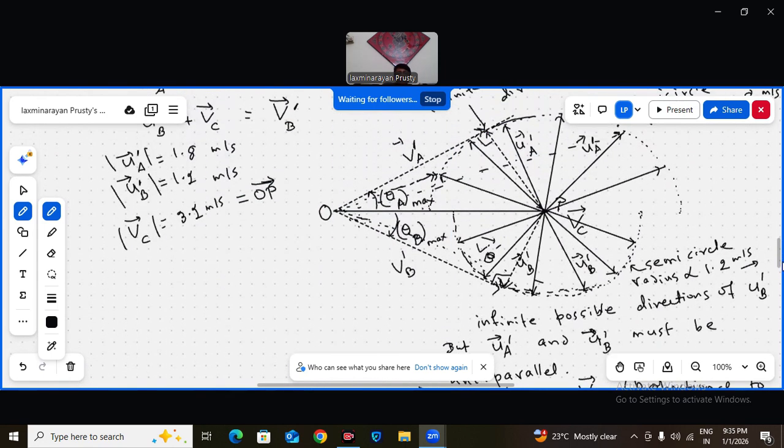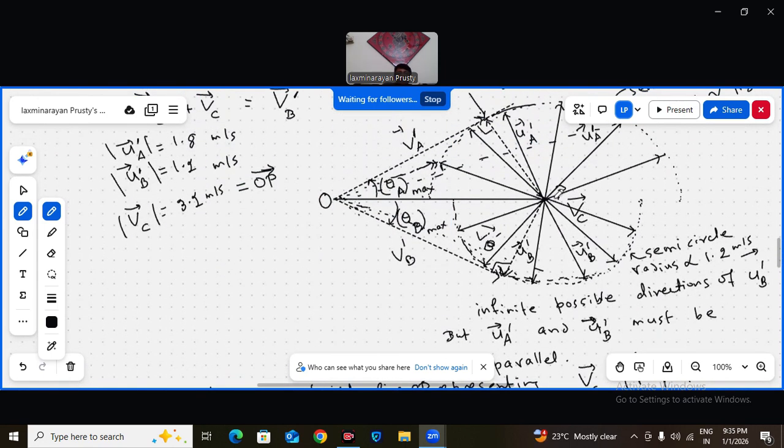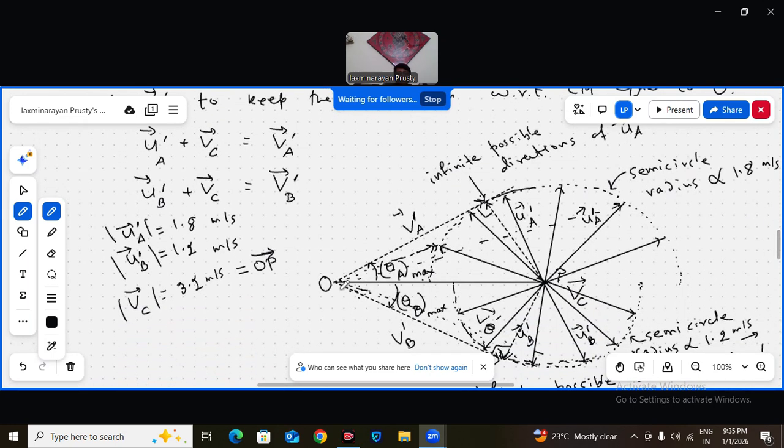So how to find the V? This is VC bar. This is UA dash bar. If I add them vectorially, I get VA bar. So how many VA bars will be possible? Infinite number. If infinite UA dash bars are possible, then corresponding VA bars are also infinitely possible.